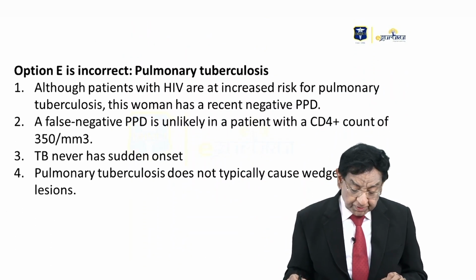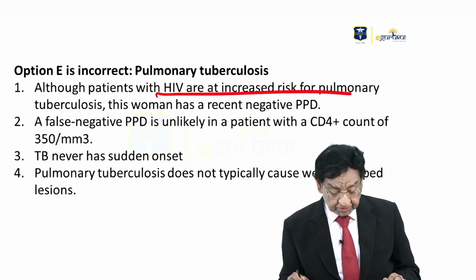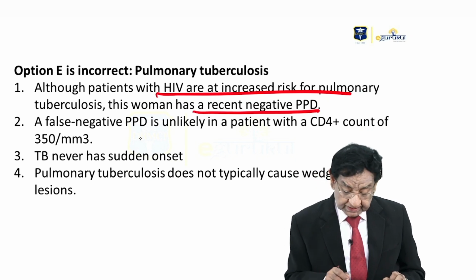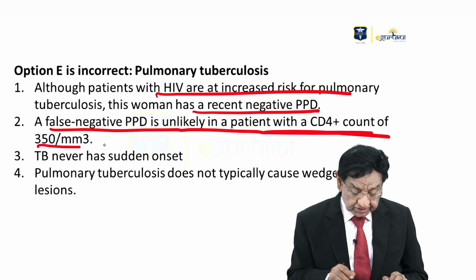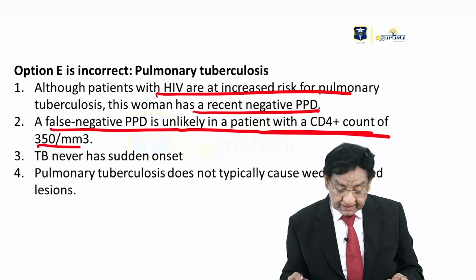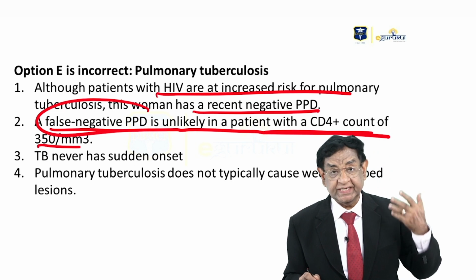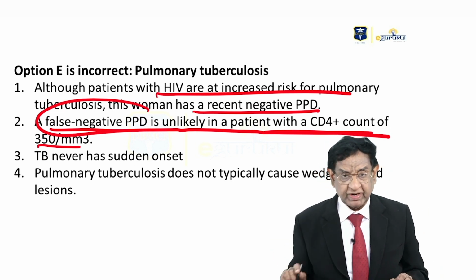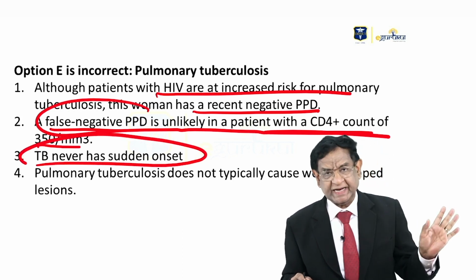What about pulmonary tuberculosis? HIV is again a risk for pulmonary tuberculosis. And the recent negative PPD: a false negative PPD is unlikely in a patient with CD4 cell count of 350. It's a very, very important line. In an HIV patient, PPD is false negative when the CD4 count goes down very low; at 350, it is not false negative. Moreover, TB never has a sudden onset, very clear cut.